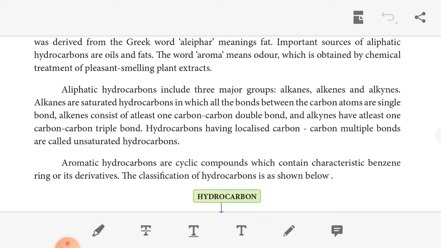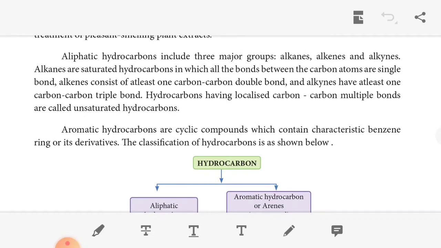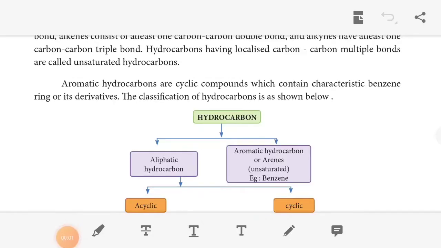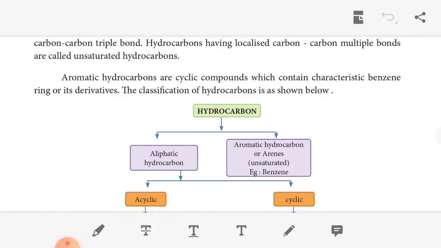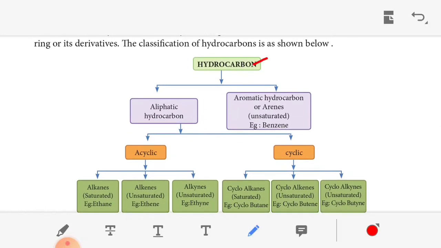So hydrocarbons having localized carbon multiple bonds are called unsaturated hydrocarbons. Multiple bonds means unsaturated hydrocarbons. Then aromatic hydrocarbons are cyclic compounds which contain the characteristic benzene ring and its derivatives. The classification of hydrocarbons is shown below. Hydrocarbons can be classified into aliphatic and aromatic. Aliphatic hydrocarbons are acyclic, while aromatic hydrocarbons are cyclic. The best example of an aromatic hydrocarbon is benzene.